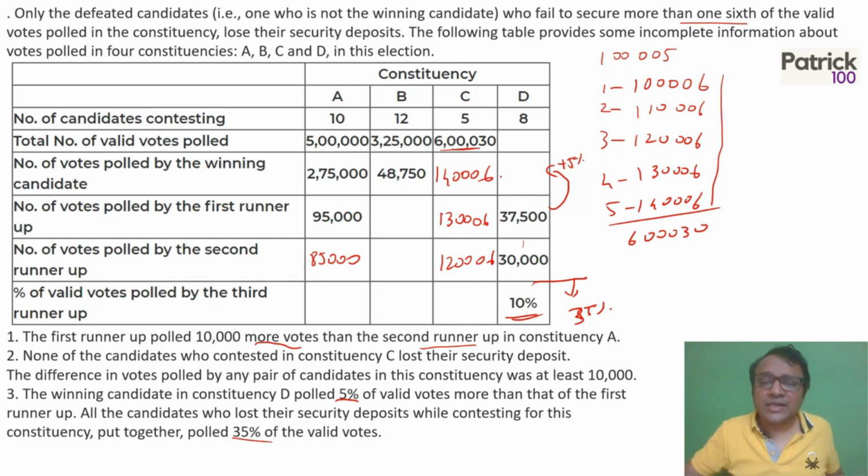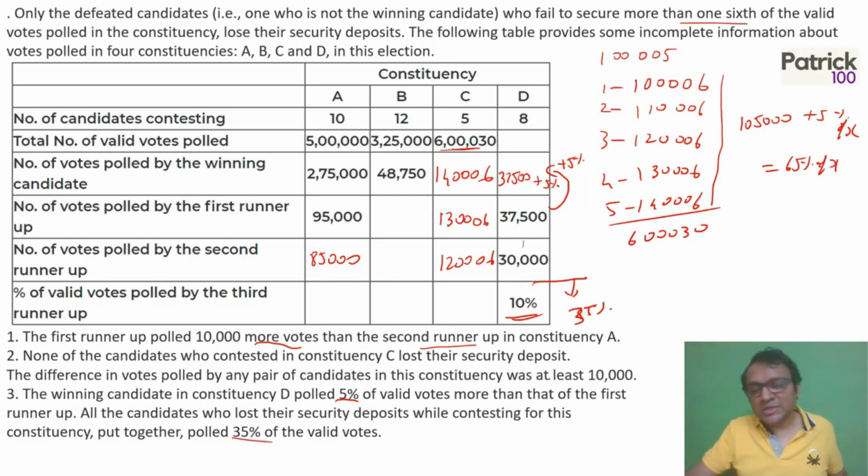If I take this as 37,500 plus 5%, let's say. So the total of these three values is 37,500 plus 37,500 is 75, plus 30 is 1,05,000. So 1,05,000 plus 5% of X is equal to 65% of X. Because 35% must have lost their deposit, the candidates with 10% onwards must have lost.